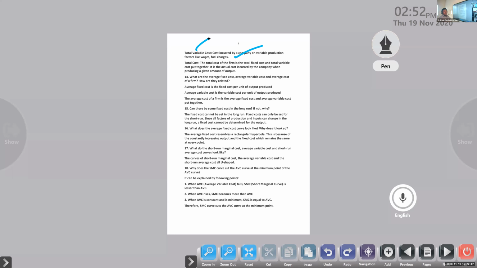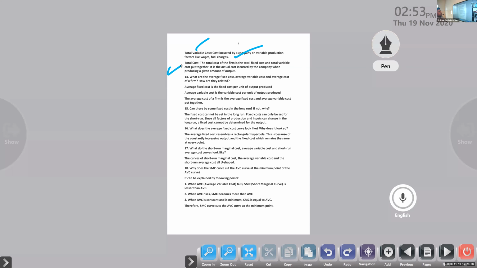Fixed cost in the sense, the money that is spent on buildings and machines, the company can use for a long period of time without making any changes. But in long run production, they have to make changes because wear and tear will be there, depreciation will be there, right? Next one, total cost. The total cost of the firm is the total fixed cost and the total variable cost put together.